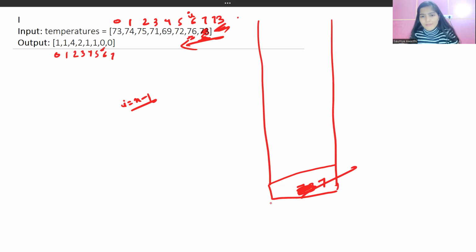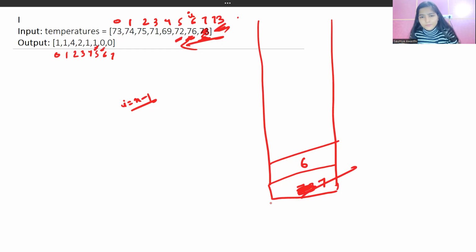Now I will be decremented, and now I will be pointing to this 5, and this index we are going to push into our stack, 6. Now 72 is the value at this index, and the value at the index on the top of the stack, 6, is 72, which is smaller than 76, right? So we got a warmer temperature. The difference between the two indexes shows after how many days we got the warmer temperature. So 6 minus 5 gives 1, and that's what we put in our resultant array. So here we put 1.